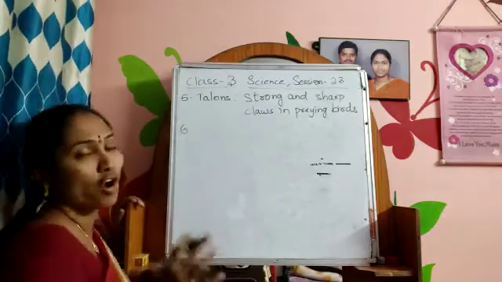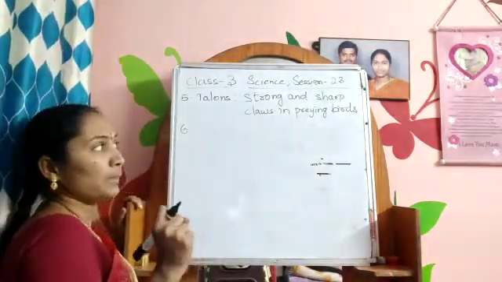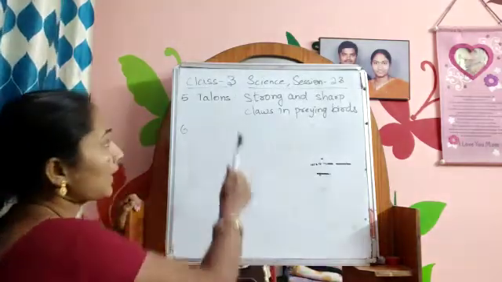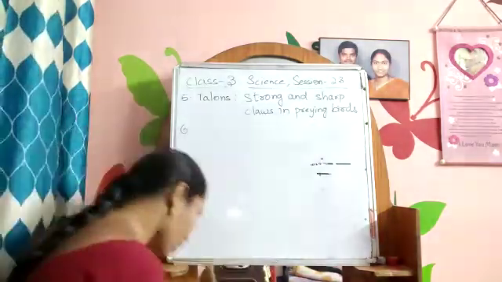Talons means they are very strong and sharp claws in preying birds, the birds which are going to catch the prey. They are having these types of claws, which are called talons.